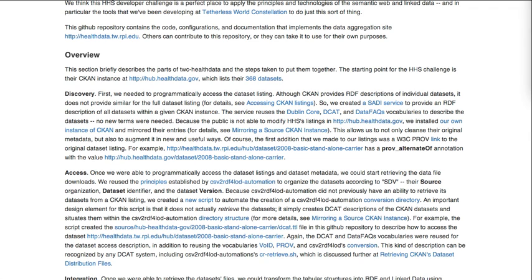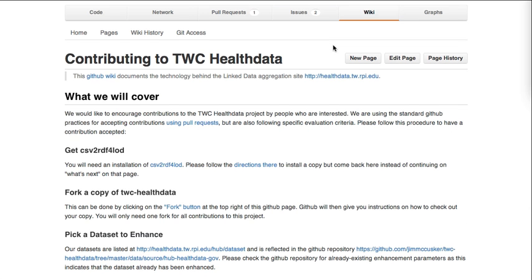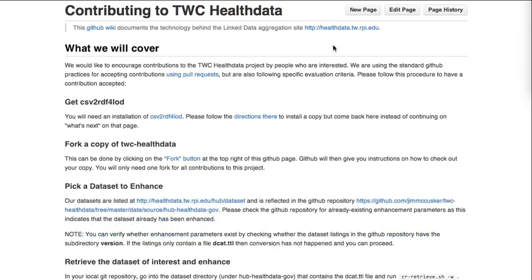We even provide a short tutorial for anyone interested in submitting their own conversions. Here is the sample page on how to contribute to this dataset.